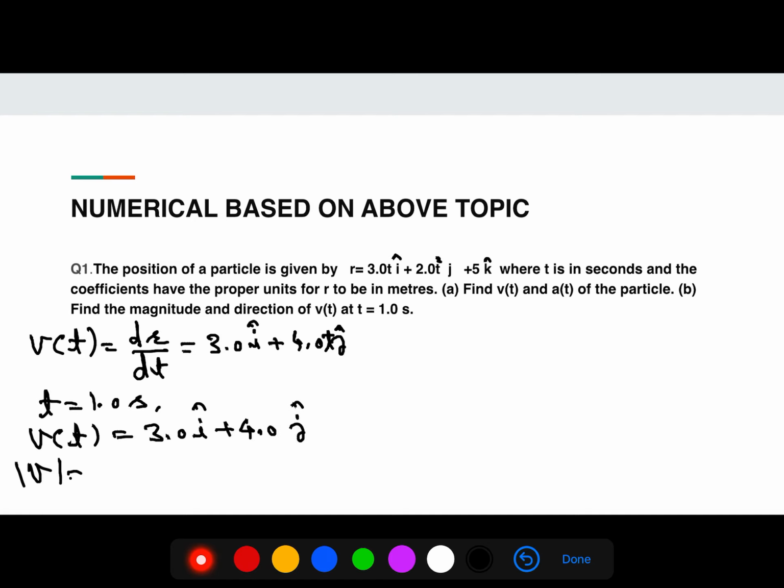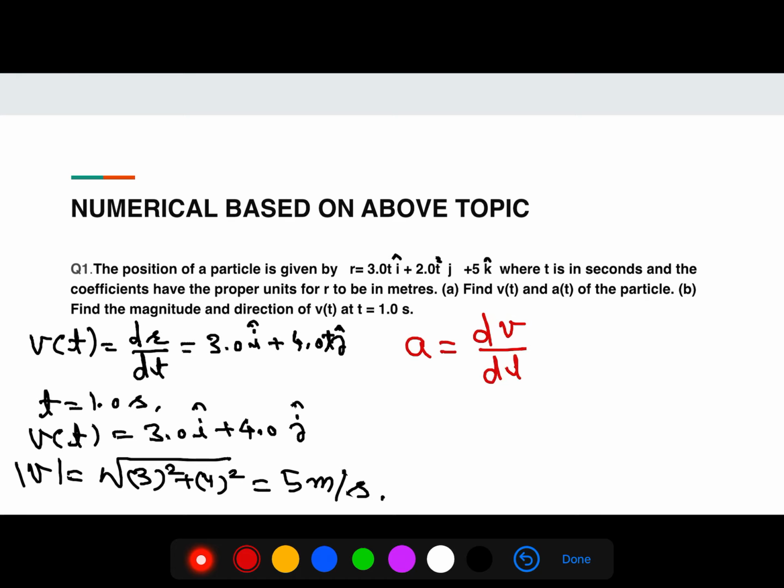So the magnitude will be root of 3 square plus 4 square, and it will be 5 meter per second. Acceleration is dv by dt. So it will be d by dt of 3 i cap plus 4t j cap, then you will get only 4 j cap, because the differential of a constant is 0. So this is the acceleration.